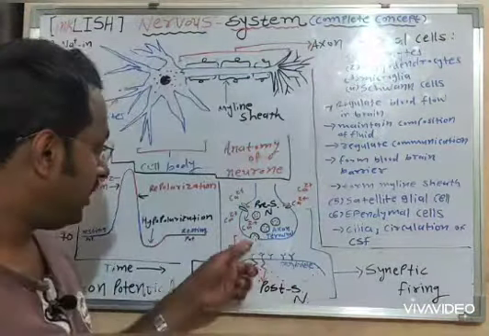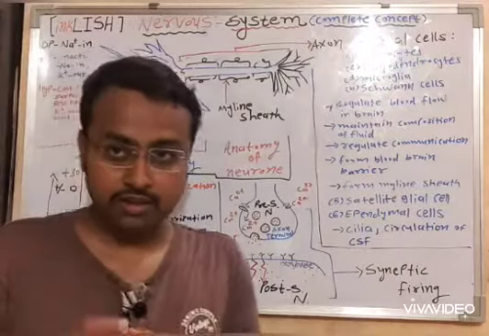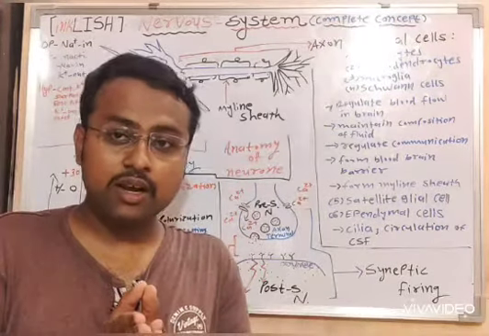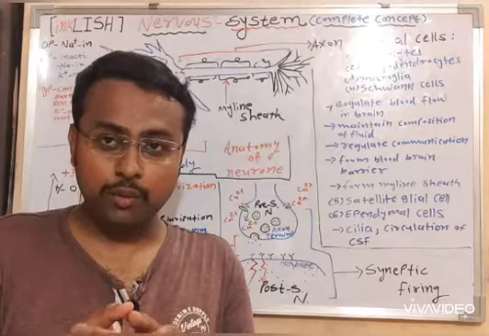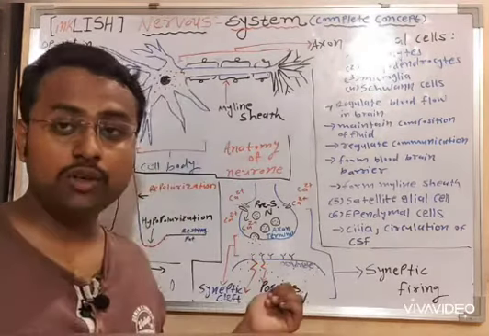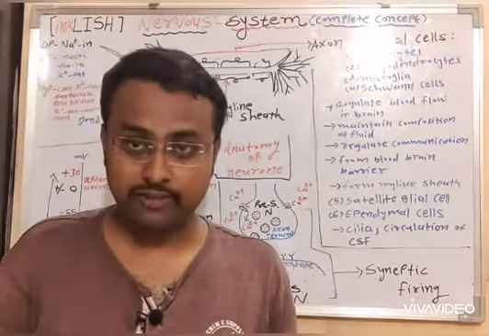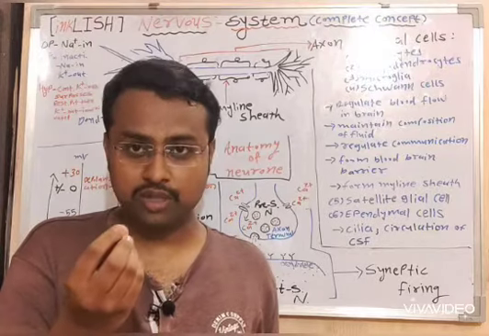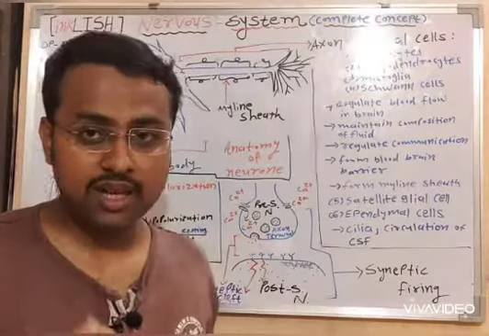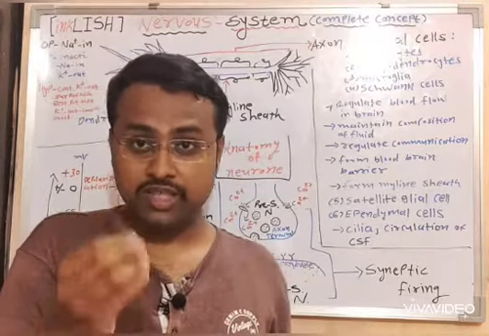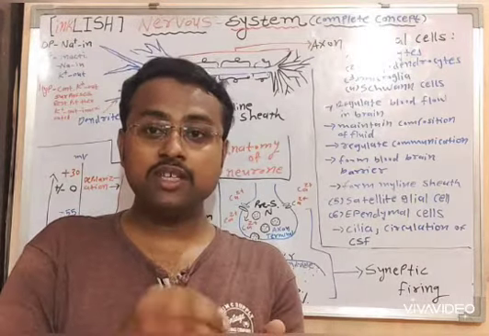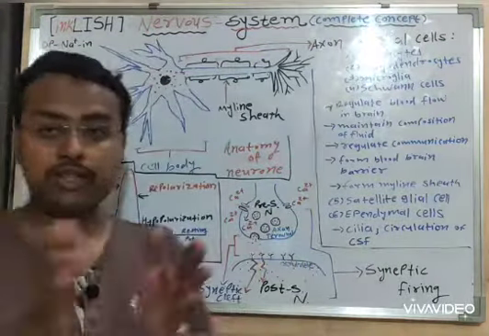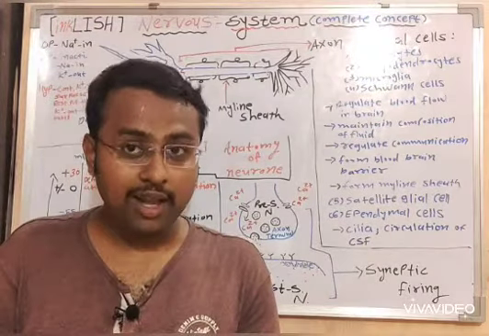Now what will happen is that these substances, which are called neurotransmitters, are excreted out from the axon terminal into the synaptic cleft. This specialized chemical, the neurotransmitter, which is responsible for transmitting signals from one cell to another cell, will move into the synaptic cleft.